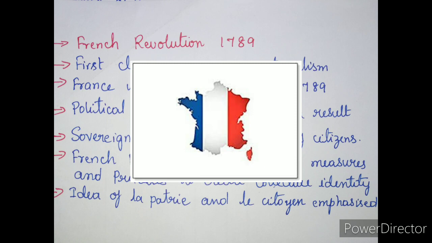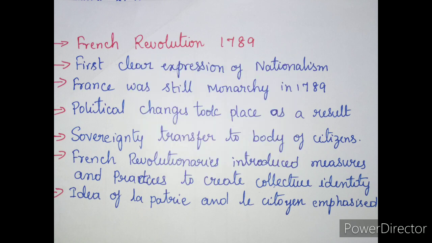You have already learned about the system of monarchy. A monarchy is governed only by the king. But in a democracy, the leader is elected by the citizens of the country. In the beginning, these French revolutionaries introduced various measures and practices that could create a new sense of collective identity amongst the French people.